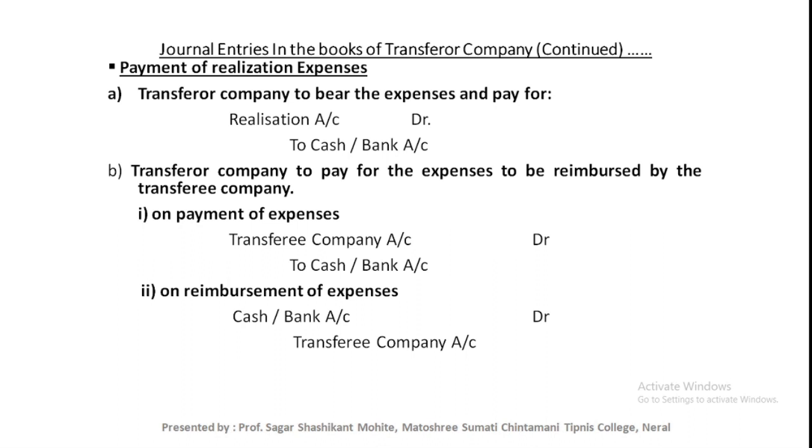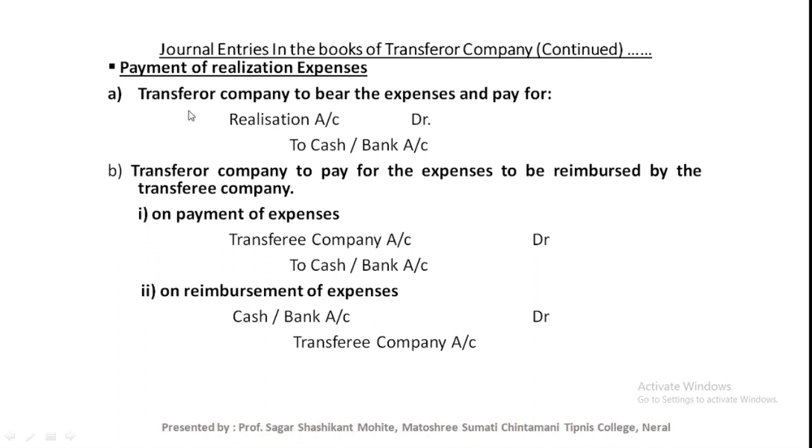Because the old company is paying these expenses on behalf of the transferee company and will receive the amount back, the entry for payment will be transferee company account debit to cash or bank account. For the reimbursement, the entry will be reversed: cash or bank account debit to transferee company account.